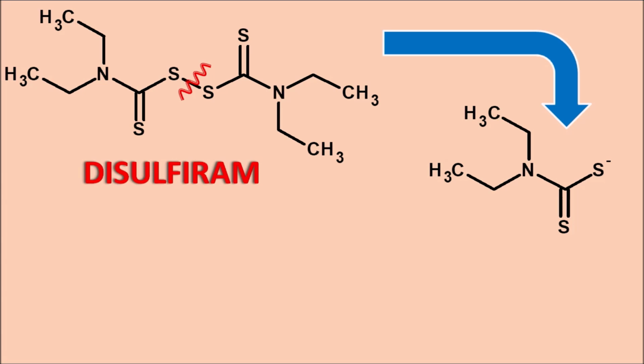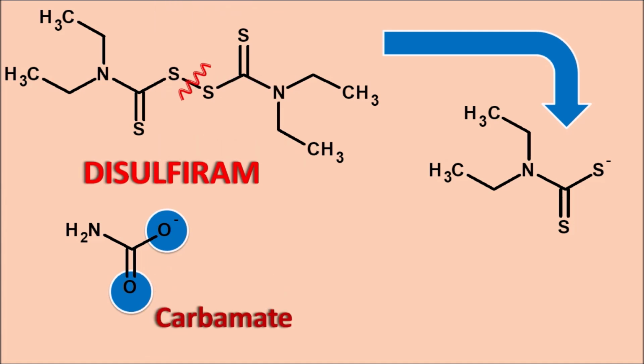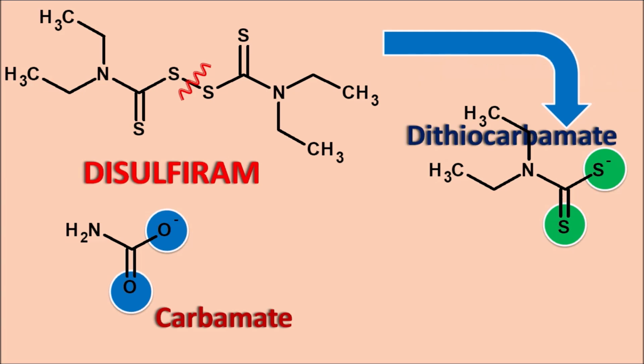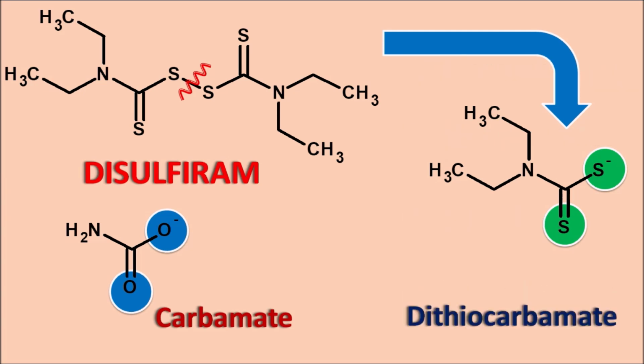Let us compare this structure with another structure which has oxygens here, and this is a simple carbamate. This is an amide which is forming an ester, that is, a carbamate. Now if we compare the intermediate that is going to form, it has sulfur instead of oxygen. So this is a thiocarbamate, but here 2 sulfur groups are there, so it is a dithiocarbamate. And this dithiocarbamate is attached with 2 alkyl groups. These alkyl groups are nothing but diethyl groups, so we can give the prefix diethyl.